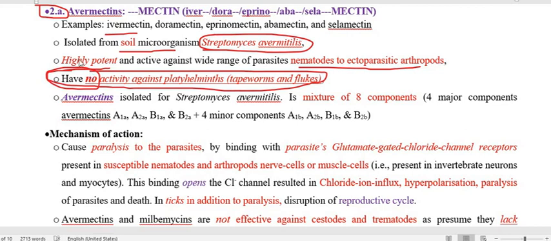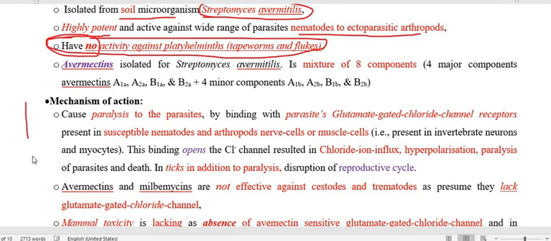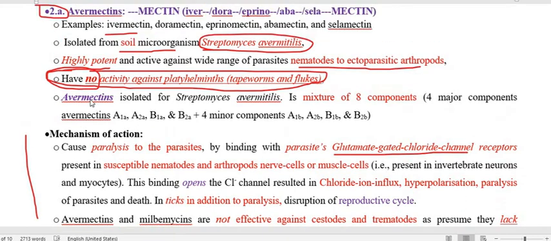Another question arises: why? This is based totally on the mechanism of action and the target of the drug, the glutamate-gated chloride channel, which we are going to discuss. So ivermectin, isolated from Streptomyces avermitilis, is actually a mixture of 8 components, 4 major and 4 minor.